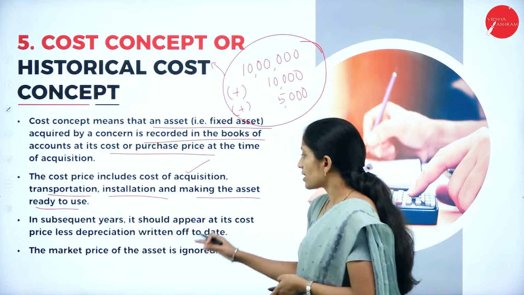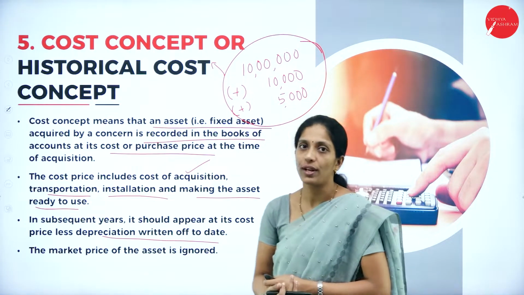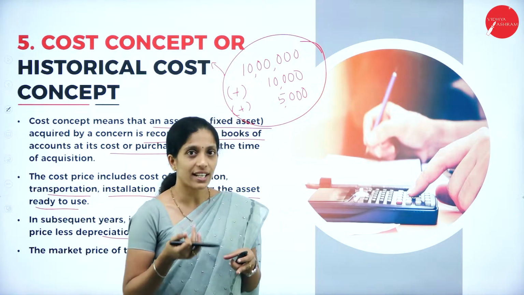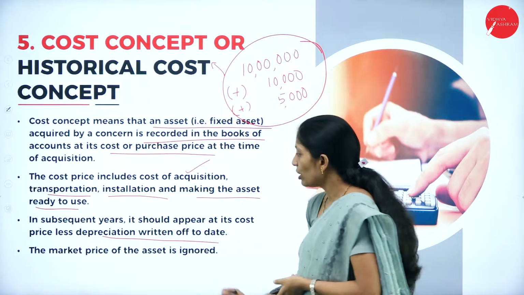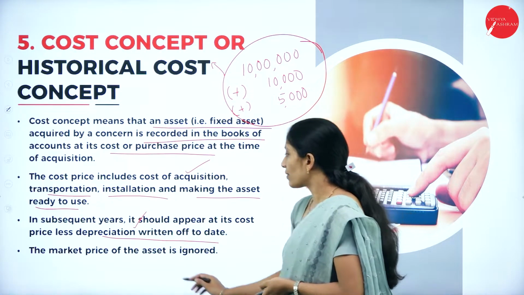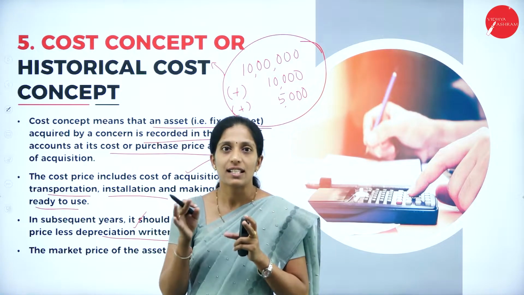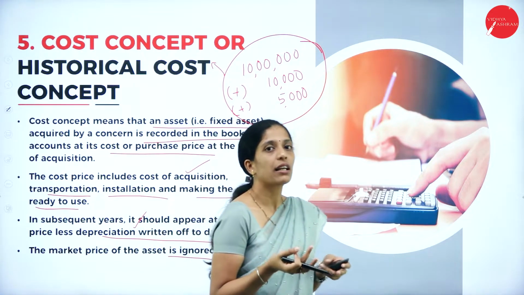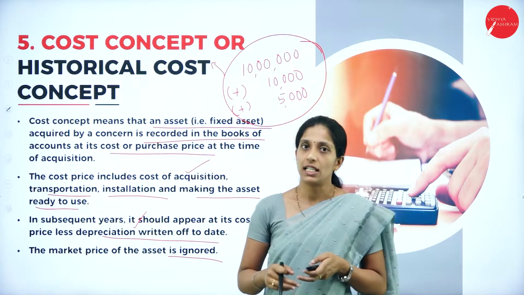In subsequent years, it should appear at its cost price less depreciation written off to date. Of course, as time passes, the value of a fixed asset goes on decreasing, which we call depreciation. So year after year, we have to charge depreciation for a particular asset. The market price of the asset is ignored. We are going to consider the cost price of an asset and charge the depreciation year after year, because as time passes, the value of an asset goes on decreasing.